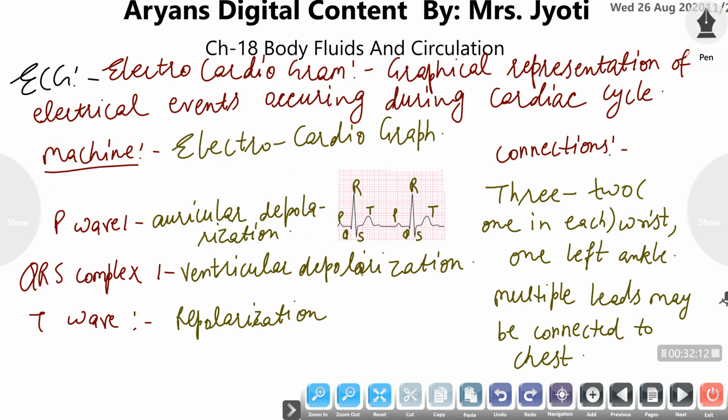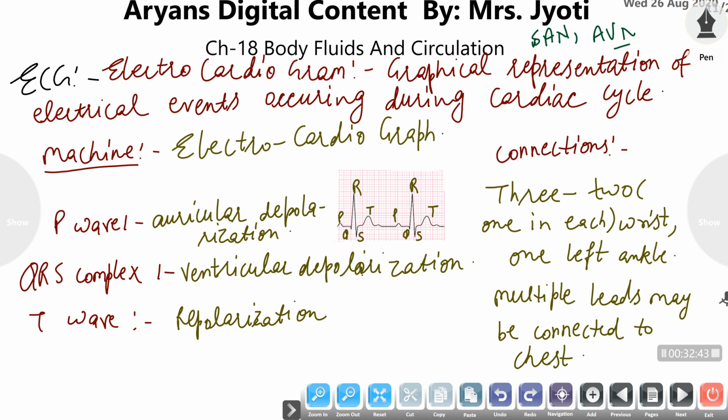So how can we determine whether our heart is working properly or not? Means whether the cardiac cycle is normal or not. The electrical events occurring during the cardiac cycle, with the help of the sino-auricular node and atrioventricular node, are plotted on a graph with the help of a machine, and that particular graph is termed as